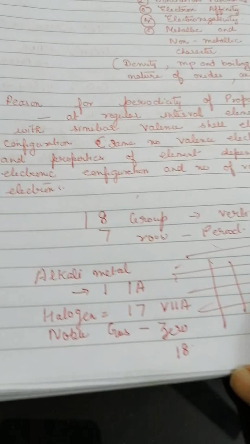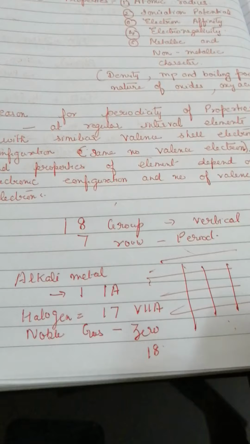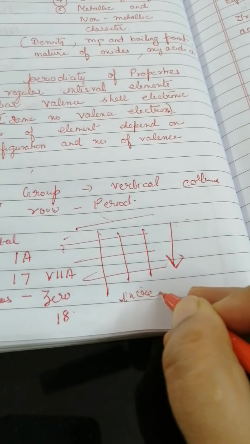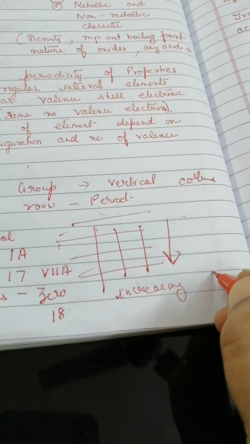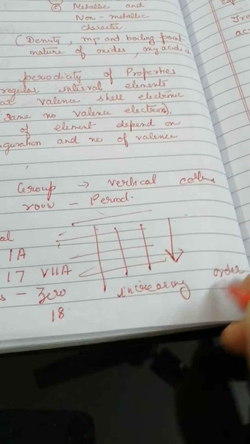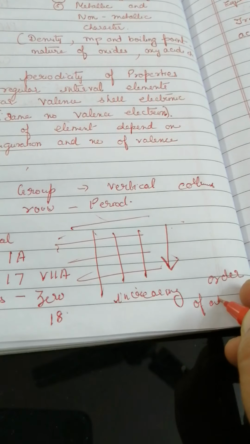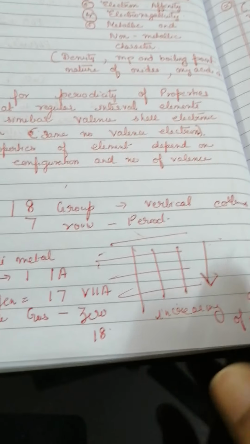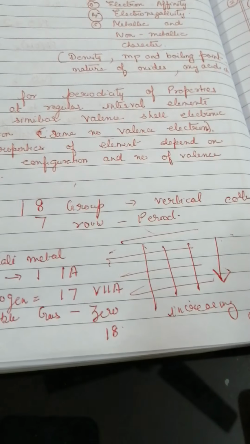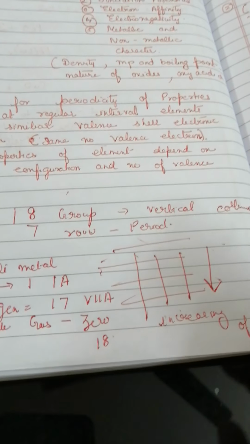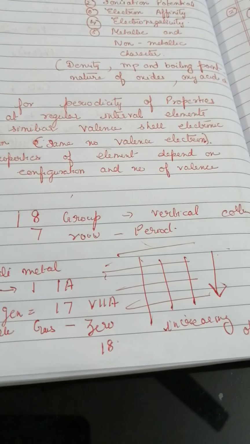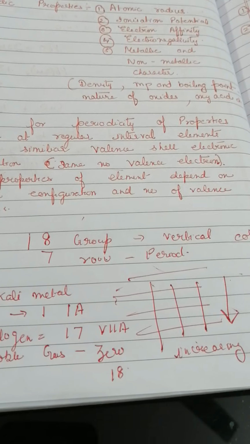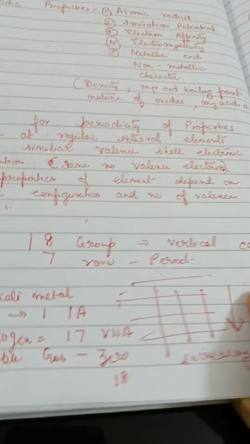So in the modern periodic table the elements are arranged according to the increasing order of atomic numbers. When we move across a period, the number of electron shell remains the same and the number of valence electron increases by 1, while down a group number of electron shell increases while the number of valence electron remains the same.